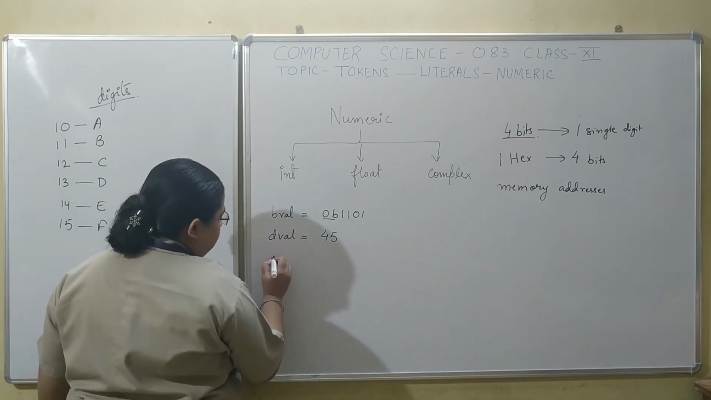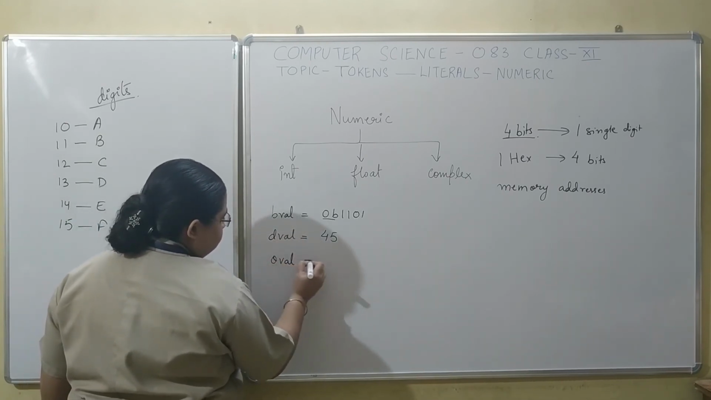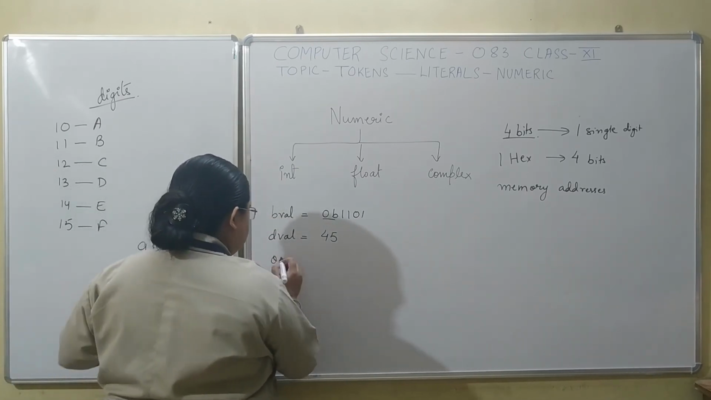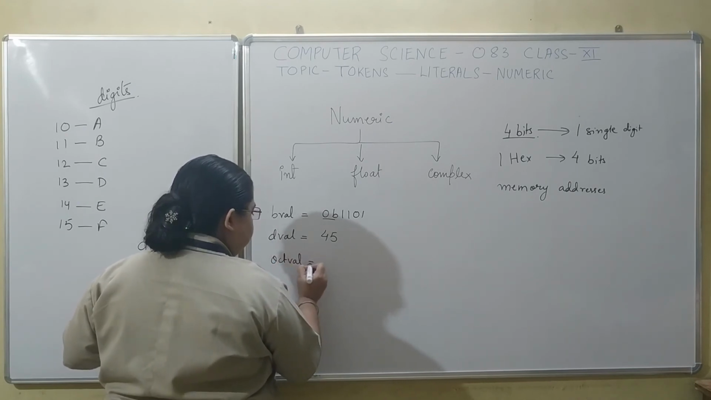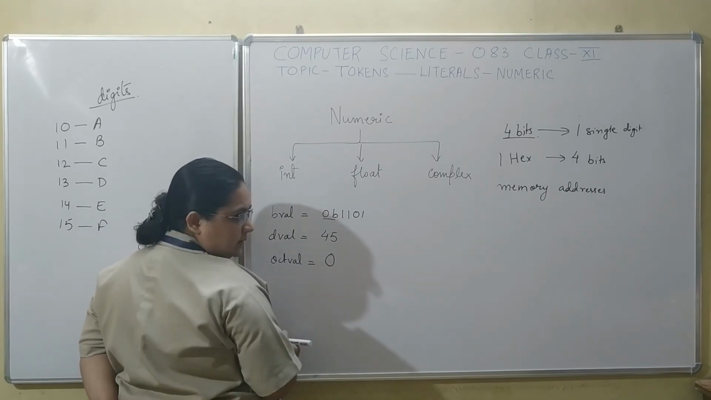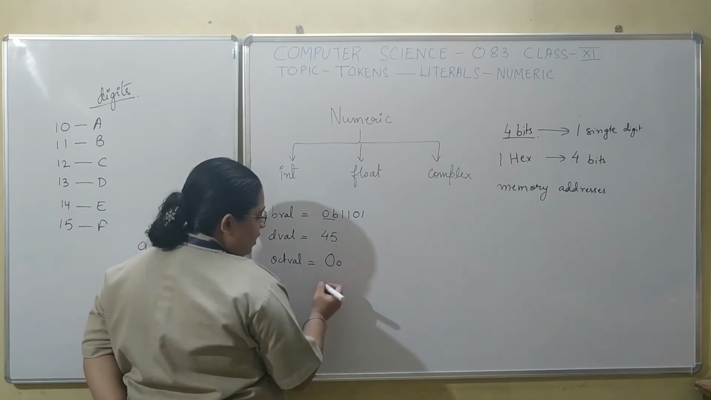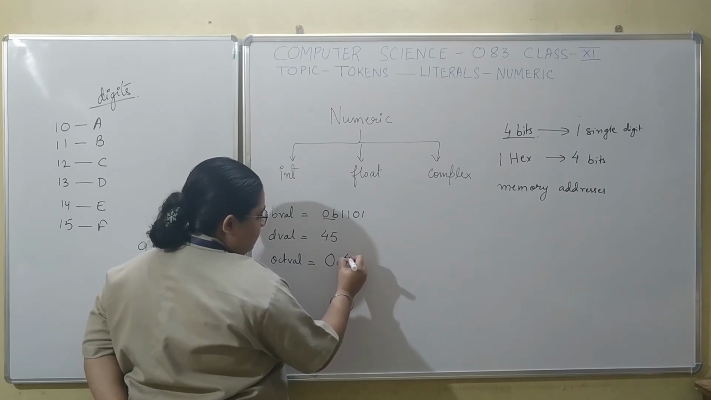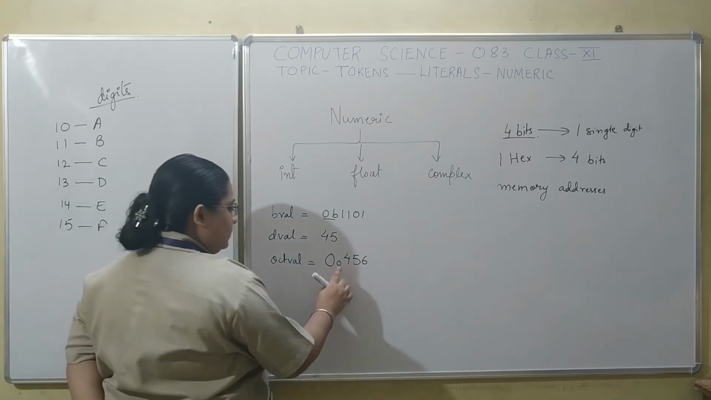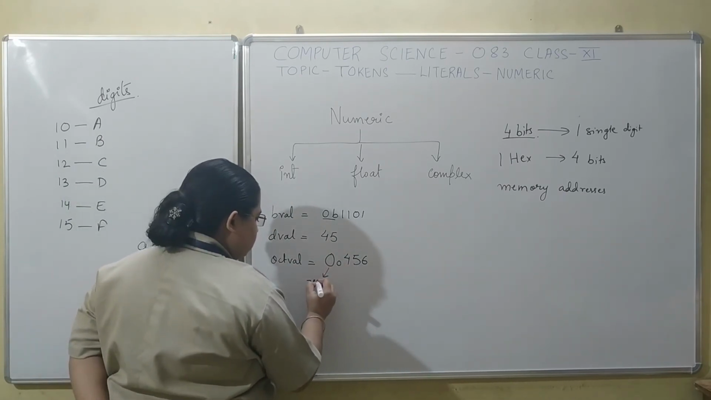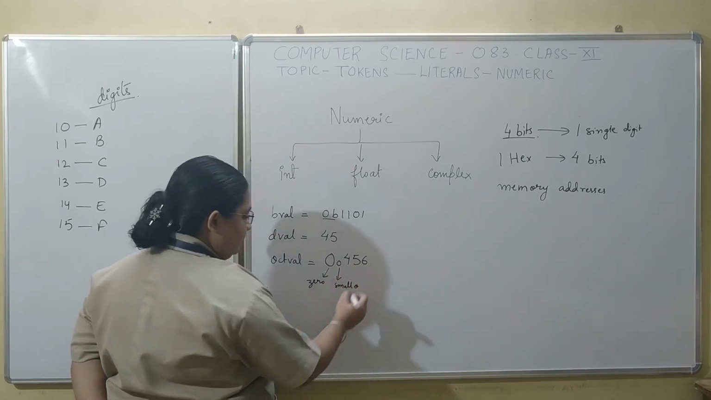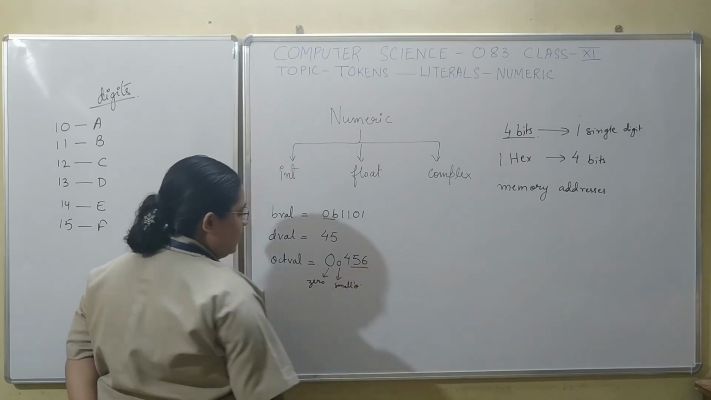Next, if I have to represent an octal number, here it sounds like oval, so I am going to write it as octal. To represent any octal number, you will be using a 0, a small o, and then you will be typing the number. So this is 0, this is small o, and this is your octal number.